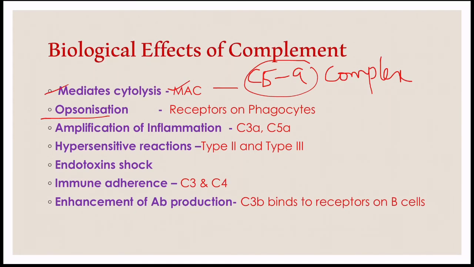The phagocytes contain receptors on their surface. They are CR1 complement receptor 1, CR2, CR3 and CR4. These receptors on the phagocytes bind to the complement. When the complement binds to the complement receptors present on the phagocytes, the phagocytosis process is enhanced. That enhanced phagocytosis is called opsonization. So complement here acts as an opsonin.